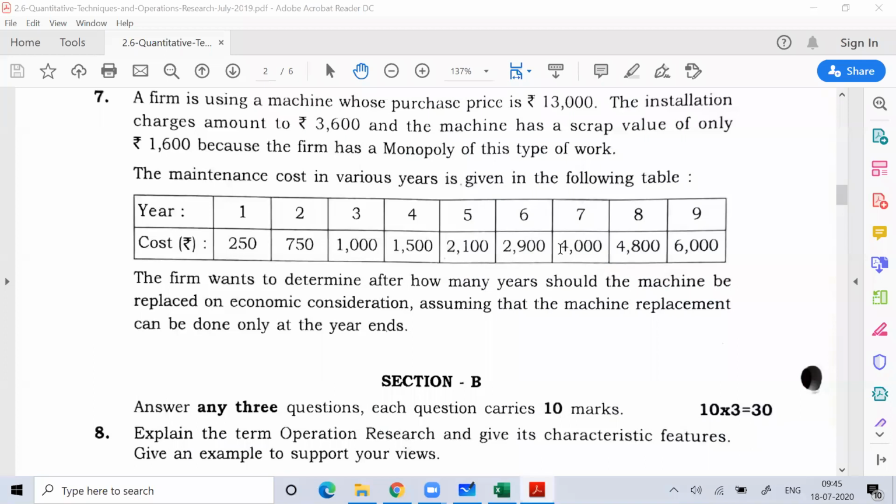How did you get 15,000? Because the purchase cost was 13,000 rupees. On 13,000 rupees, I added 3,600 rupees. So that gave the cost of the machine as 16,600. On 16,600, I subtracted 1,600 rupees. Now the value of depreciation for me would be 15,000 rupees.